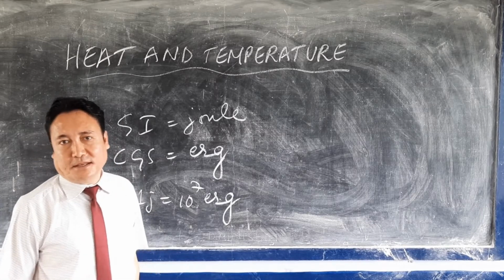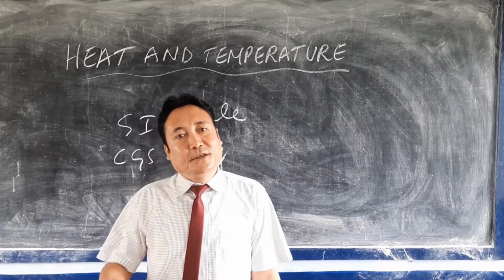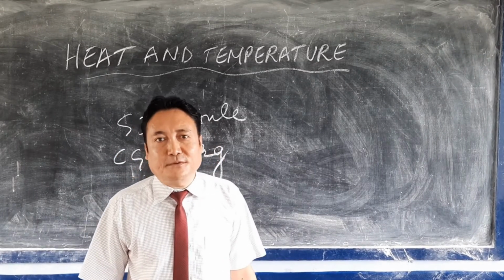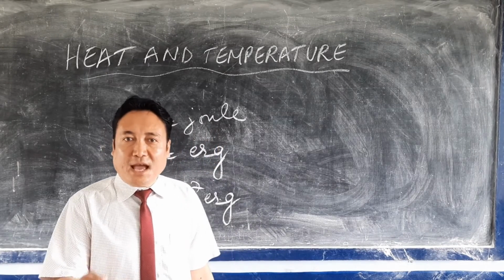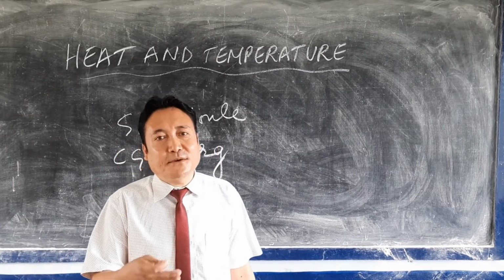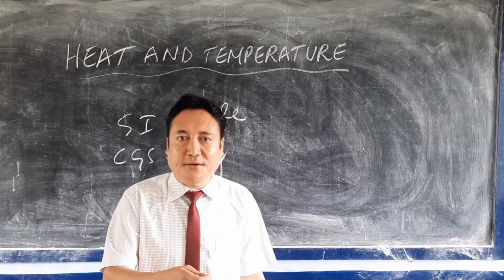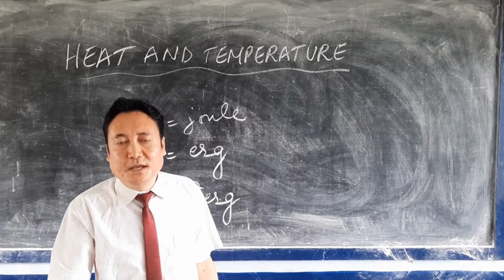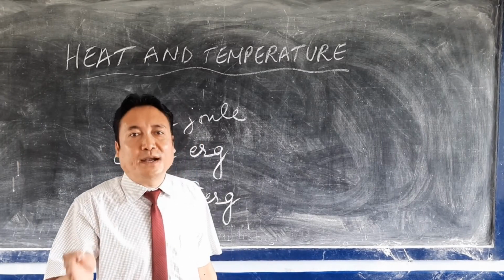Calorie is the amount of heat required to raise the temperature of 1 gram of water by 1 degree Celsius. So how will you define calorie? Calorie is the amount of heat required to raise the temperature of 1 gram of water by 1 degree Celsius.